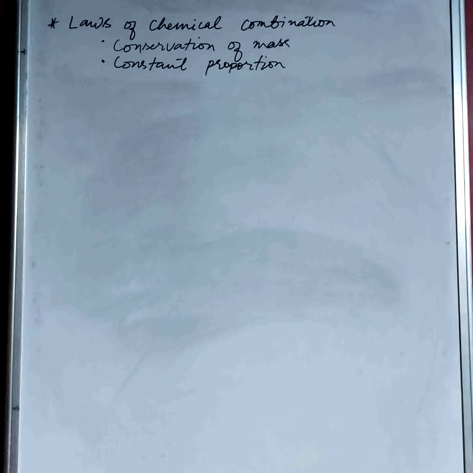These laws of chemical combination were formulated by Lavoisier and Joseph L. Proust after thorough examination. In this law of chemical combination, there are two laws: law of conservation of mass and law of constant proportion. So what is the law of conservation of mass? By the term itself, we can say that matter, or mass, is conserved.